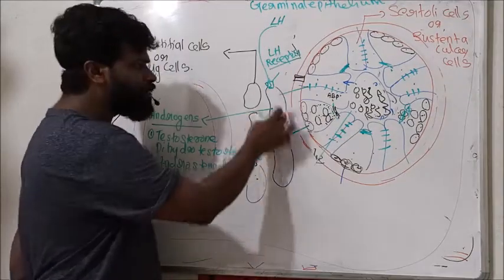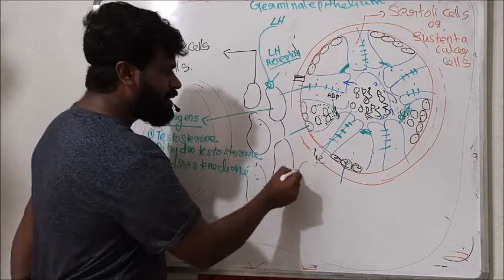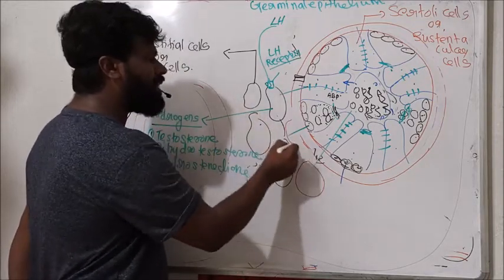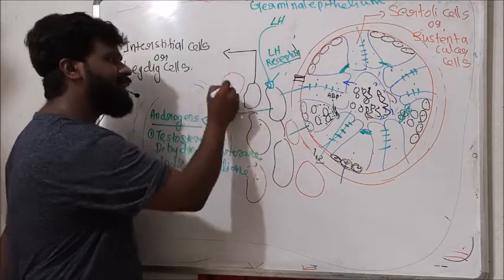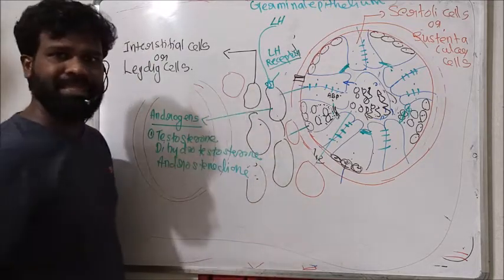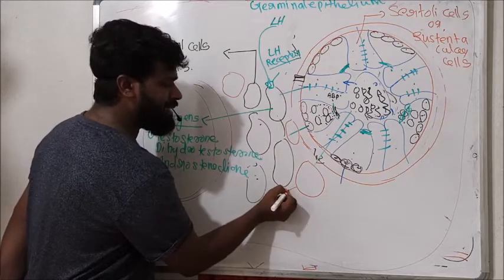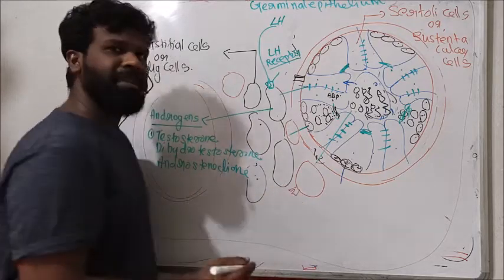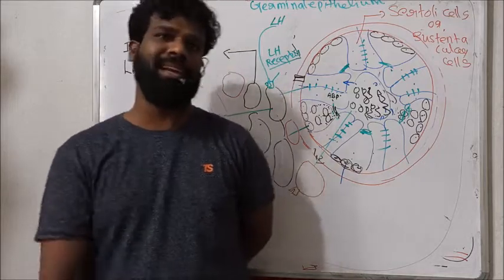Then in addition to the Leydig cells, some immunologically competent cells are also seen in this interstitial space. Competency means ability to respond to a signal.